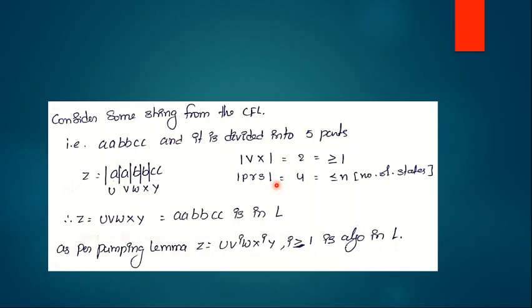Now we can check whether this language is context free or not. We consider Z equals UVWXY, which is derived by the language. As per the pumping lemma, if Z equals UVWXY is in the language, then UV^i WX^i Y, for i greater than or equal to 1, is also in the language.